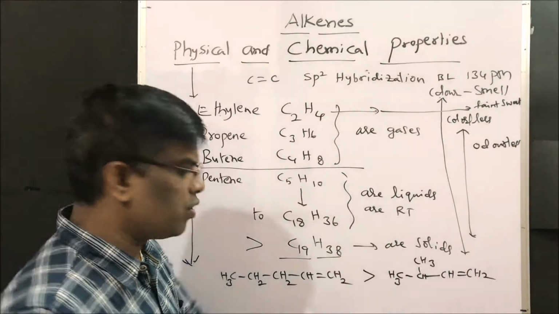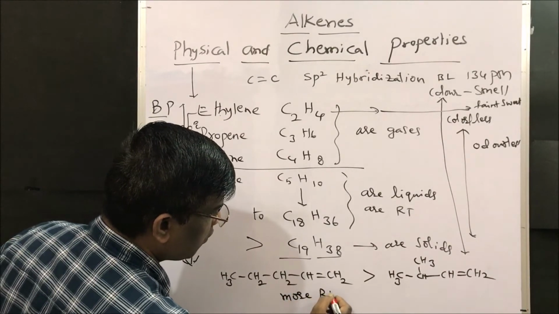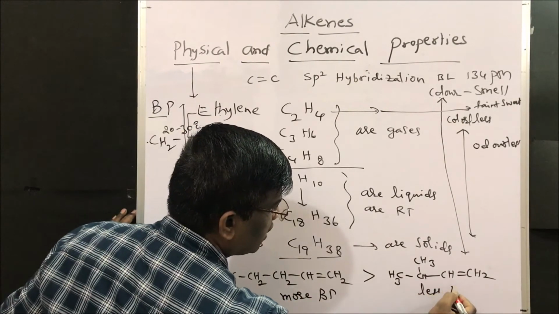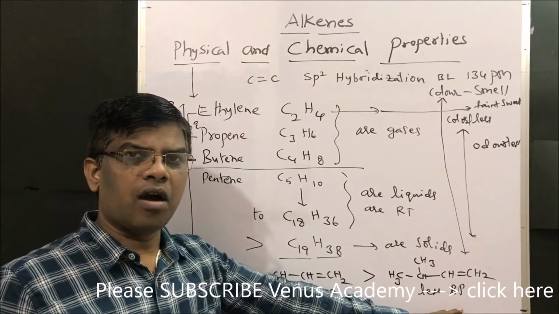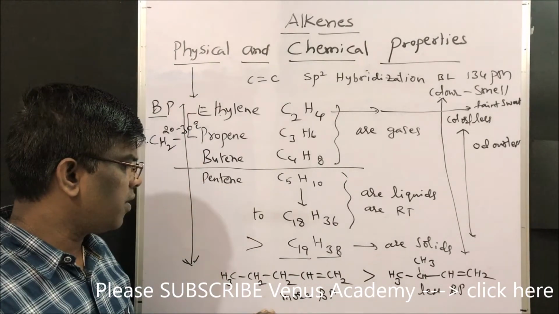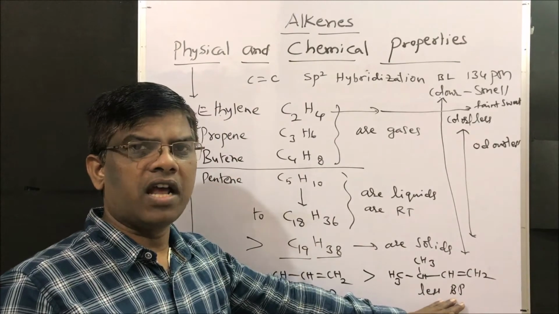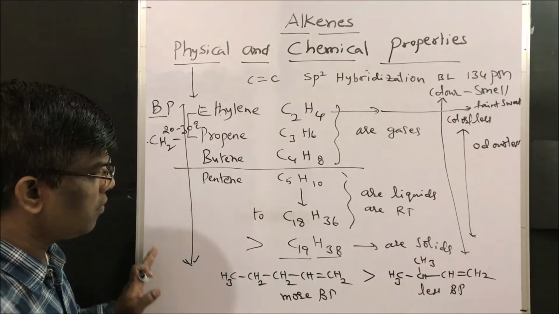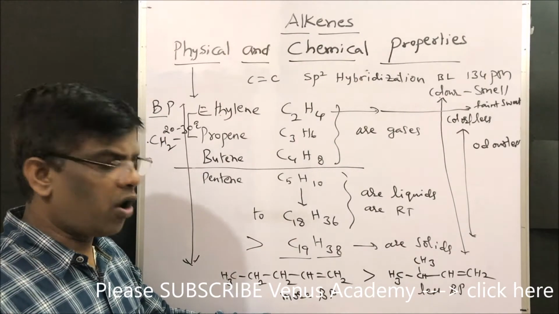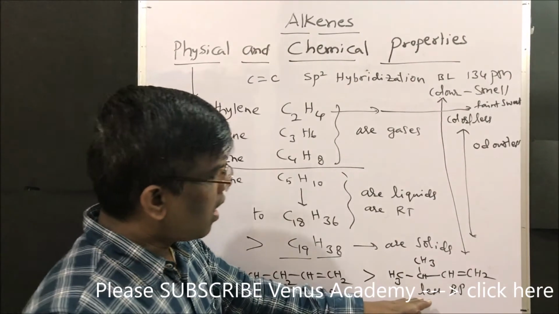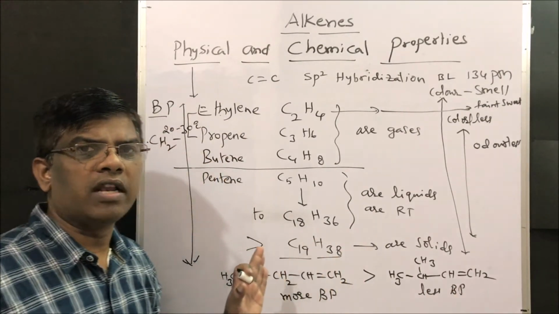Among these two compounds, one has the higher boiling point and one the lower. When it comes to straight chain and branched chain alkenes, the boiling point will be higher for the straight chain compound when compared to the isomeric branched chain compound. This is how boiling point changes.